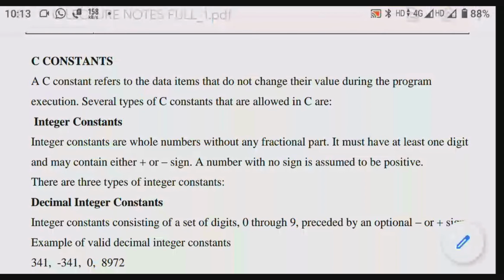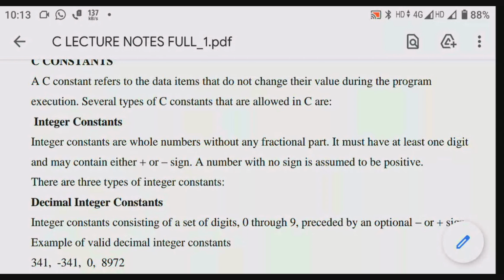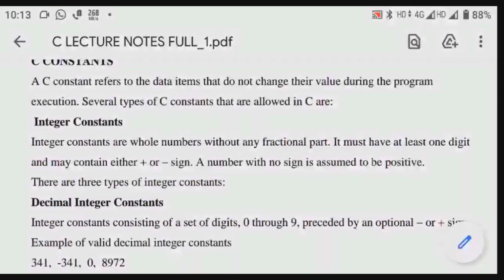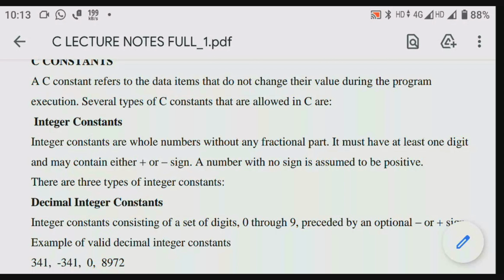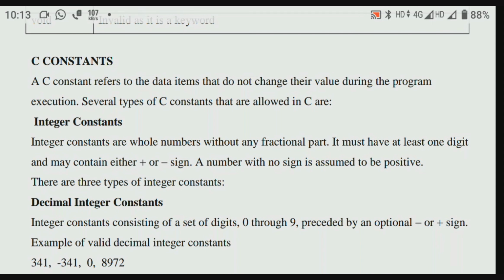So it must have at least one digit and may contain either a plus or a negative sign. When you write 1 and do not mention any sign, the compiler will treat it as a positive sign.